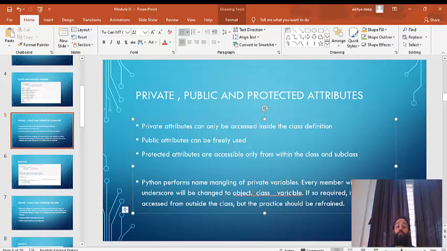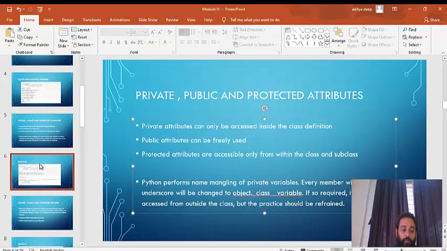So these are private attributes, public attributes, and protected attributes. We have seen this. Hope you understand. Now we'll see how this looks, how you define a private attribute, a public attribute, and a protected attribute. Let's see here.